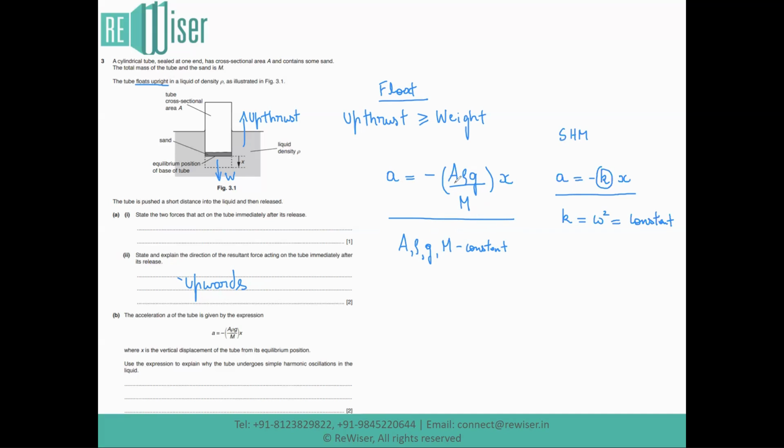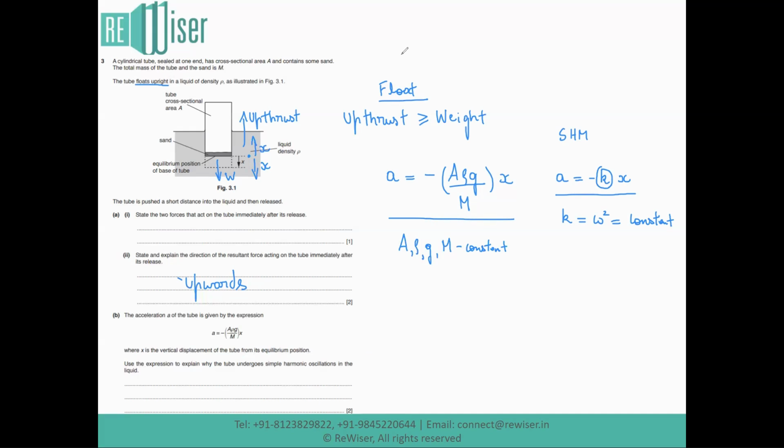Since the expression given here for acceleration and displacement is exactly equal to the expression derived under simple harmonic motion, and by the negative sign, we also realize that acceleration is in the negative direction of displacement while being directly proportional to it. We understand that the motion experienced by the cylindrical tube is simple harmonic motion, where the body keeps moving between its mean position and its amplitude on either side of the mean position, which is its displacement x.